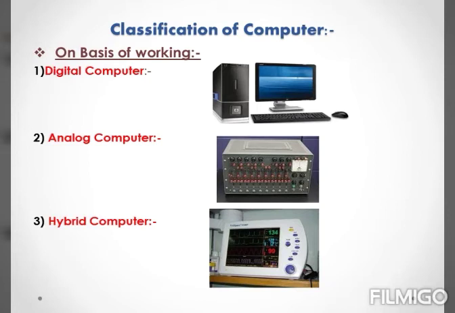Understood? Now, third one, hybrid computer. What do you understand by hybrid, children? Hybrid means more than one type. That is sometimes a combination. Hybrid computer exactly is a combination of digital and analog computers. That is, it combines the best feature of both the types of computers.